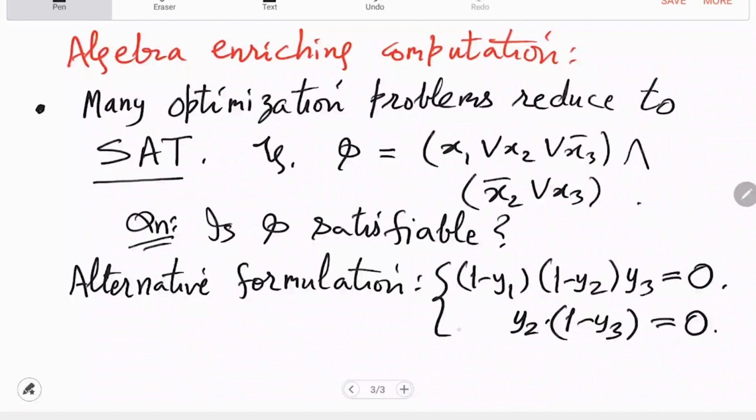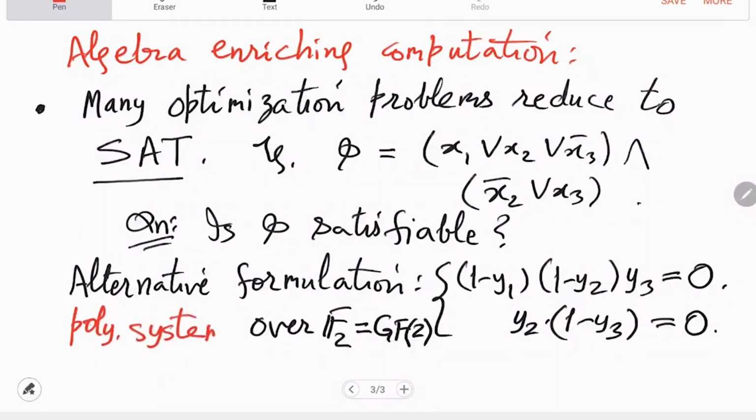This is a system of two polynomials, three variables, and what is the field? Yes, so this is over a finite field, over F2. So we will write it in this way, or generally in math text it is also written like GF2. GF is Galois field, but in computer science usually we just say F sub 2, subscript 2. So this is a polynomial system. Okay, that's the alternate formulation of SAT.